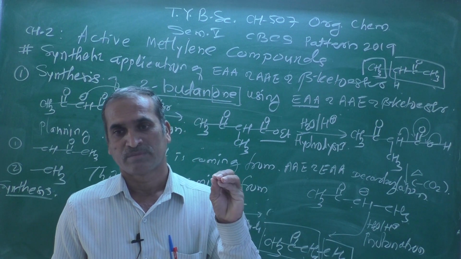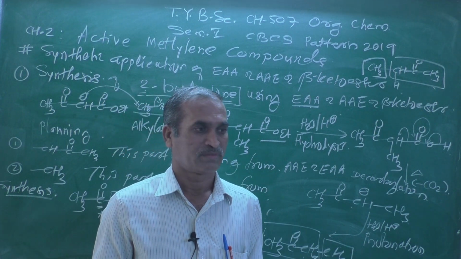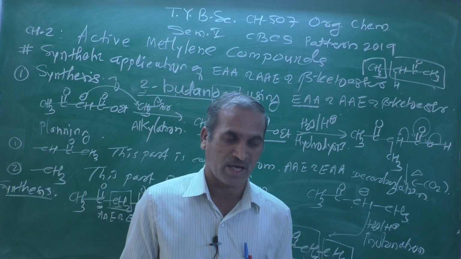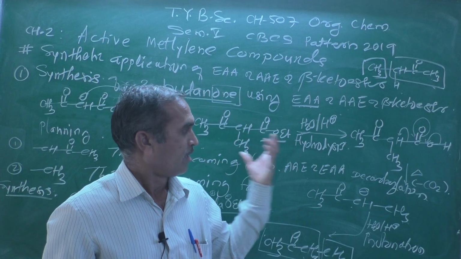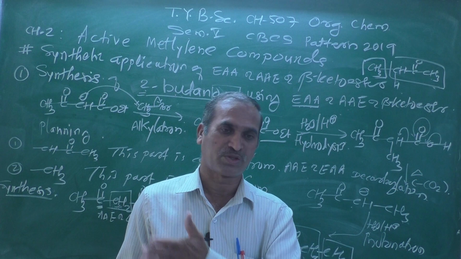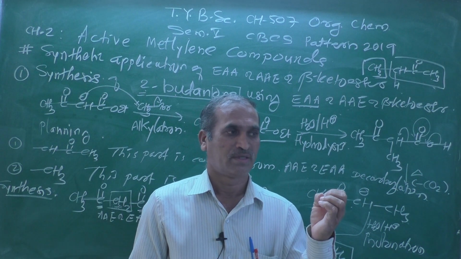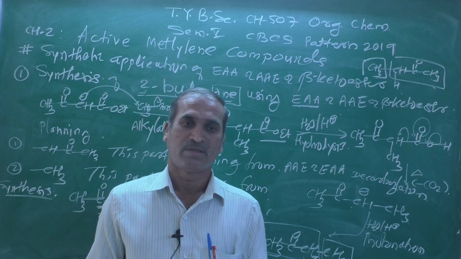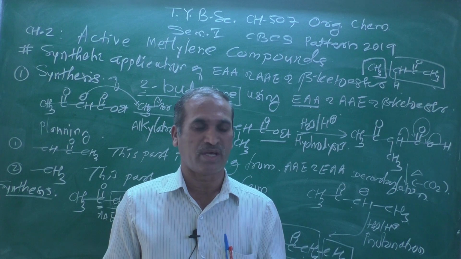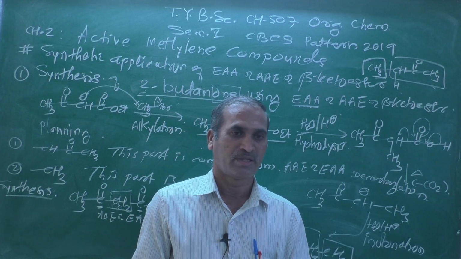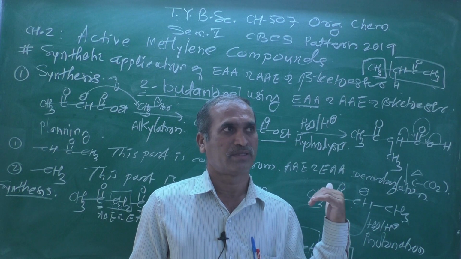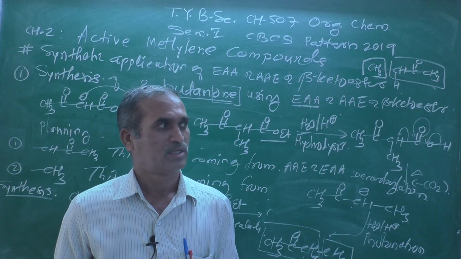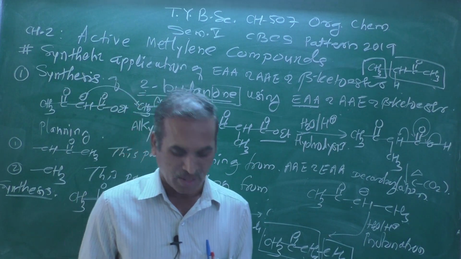By using that we can synthesize an alpha substituted ketone or acetone we can call it. And then hydrolysis, the process which converts ester into acid. And the next one is decarboxylation. It is a process where carbon dioxide gets evolved, and the final is protonation, and we will get the desired product. This is a general sequence for preparing such type of compound.